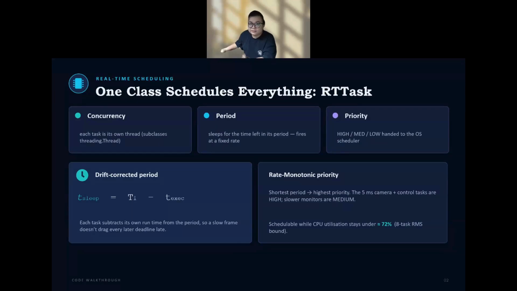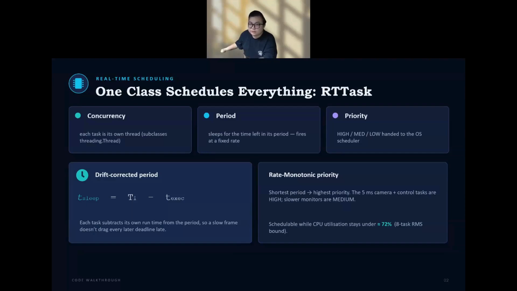All shared state lives in one class, RT tags. Three ideas. First, concurrency. Each task is its own thread. Second, period. Each task sleeps for what's left of its period, so it fires at fixed rates. Sleep equals period minus runtime.